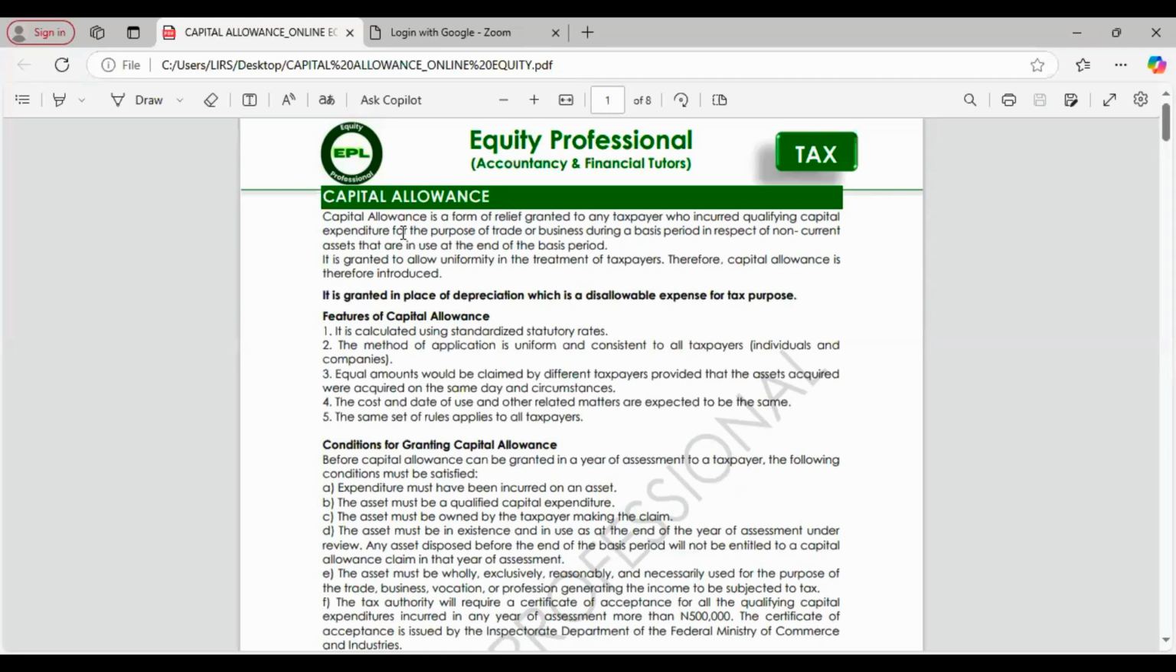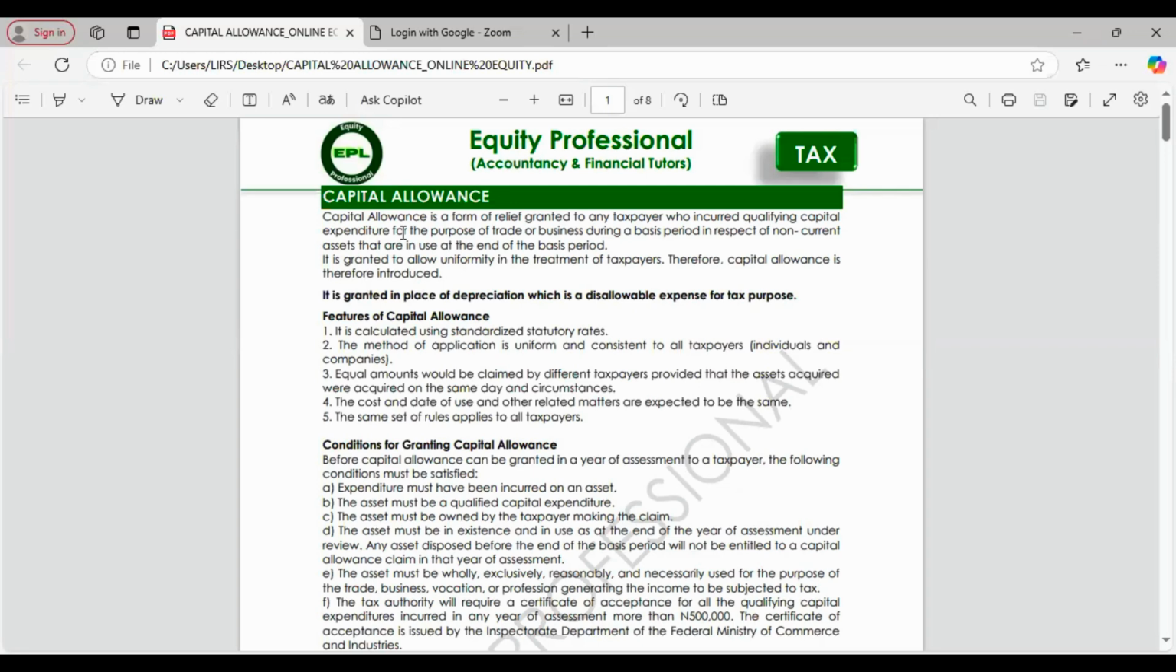But depreciation is usually based on company policy. It is the policy of the company that will guide the amount of depreciation charged in any particular year. A particular company can say for their motor vehicle they want to use 10%. That same motor vehicle, company B can say they want to use 15% on the same category. That is not equity as far as tax is concerned.